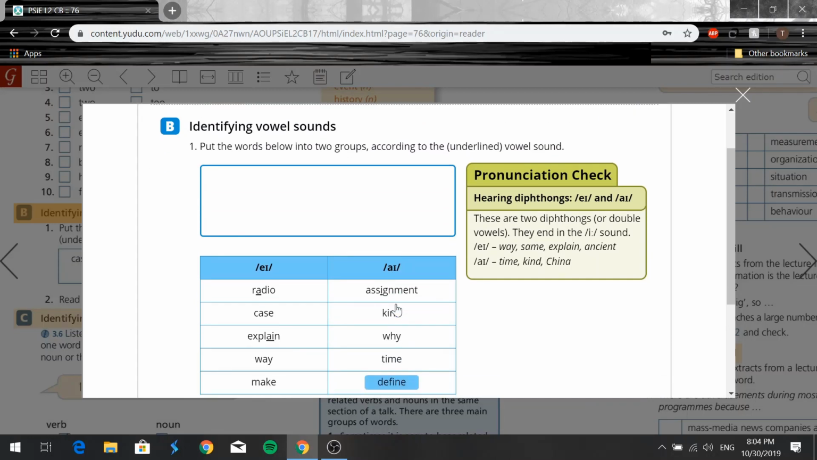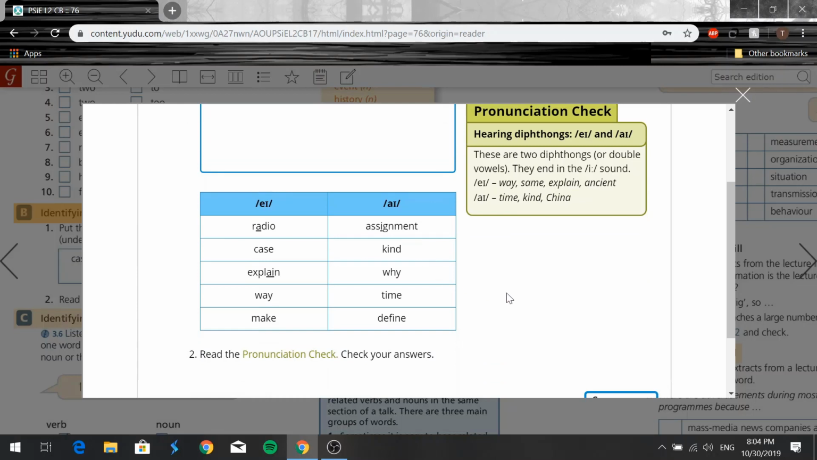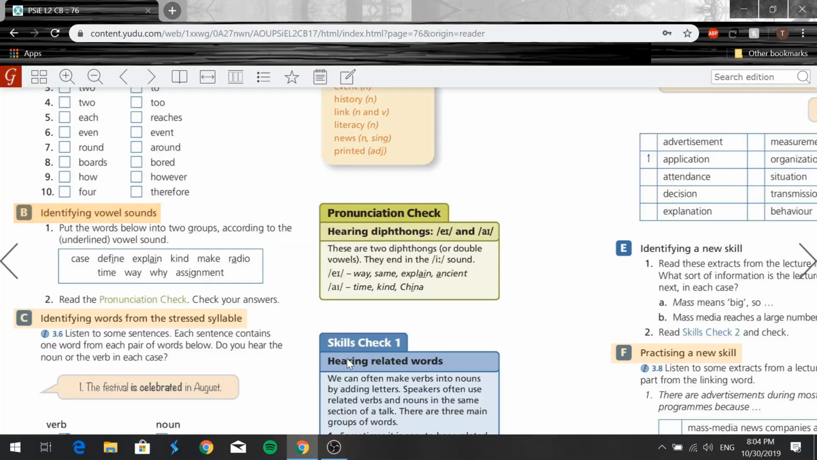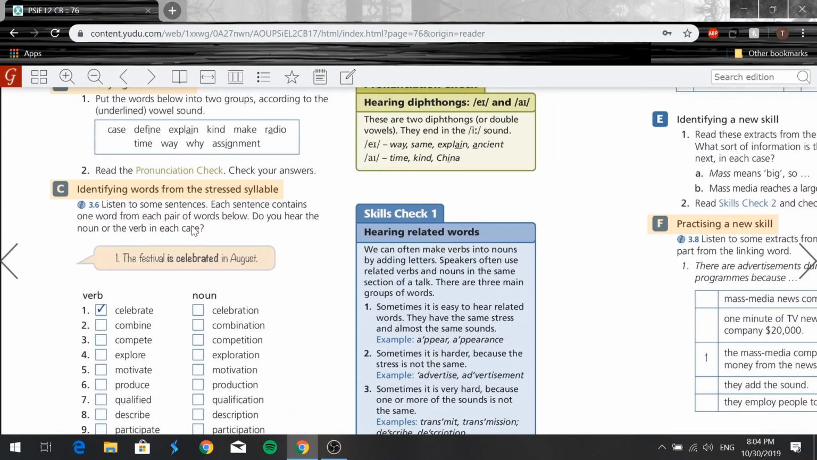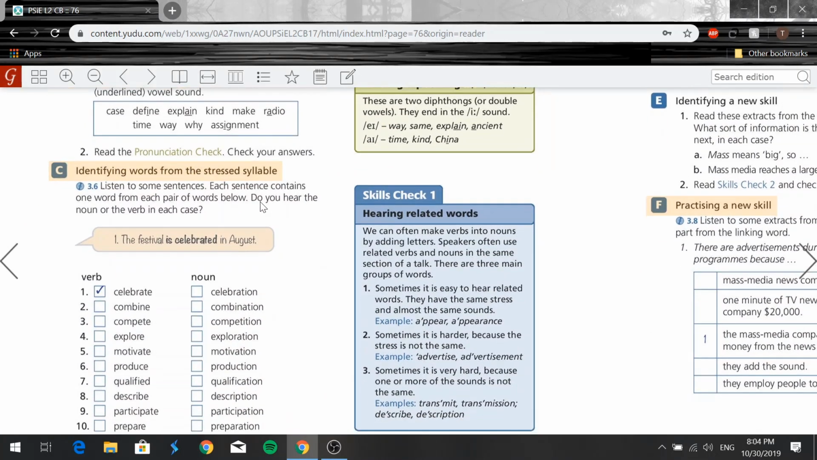Again, so radio, case, explain, way, make, right? And for that I sound, we have assignment, kind, why, time, and define. Okay, you guys? So now let's go to exercise C. Here we have identifying words from the stressed syllable.